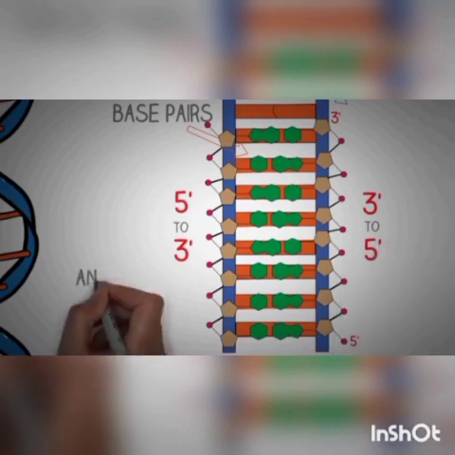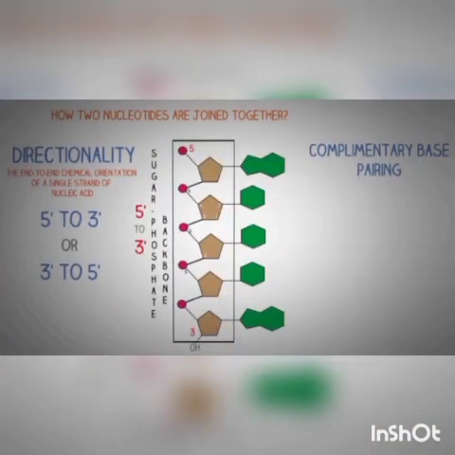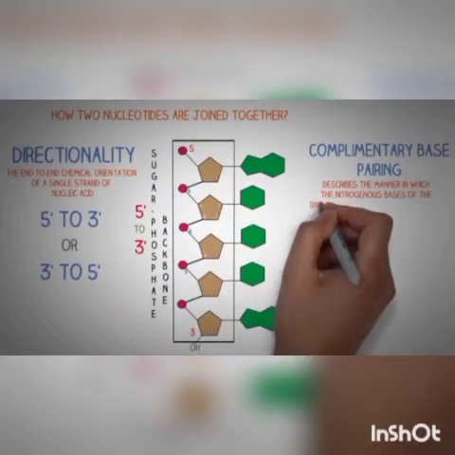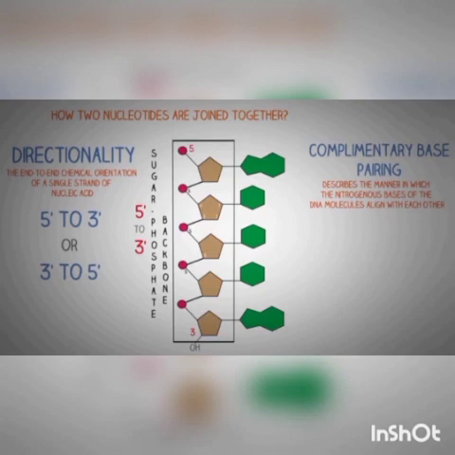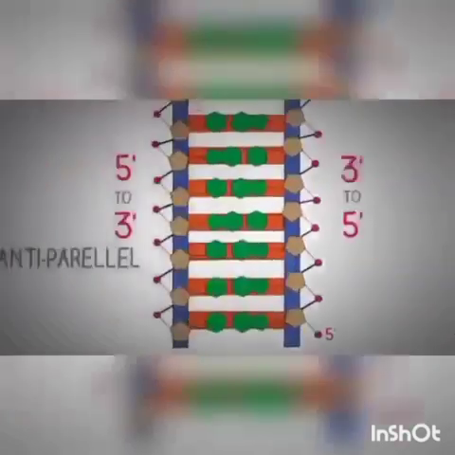The next important thing is complementary base pairing, which describes the manner in which the different nitrogenous bases of the DNA strands align with each other. It basically means that the base adenine pairs with the base thymine and the base guanine always forms a hydrogen bond with cytosine. You can see this rule in the DNA step model. You can see that adenine always pairs with thymine and cytosine always pairs with guanine. These bases form hydrogen bonds in the center.